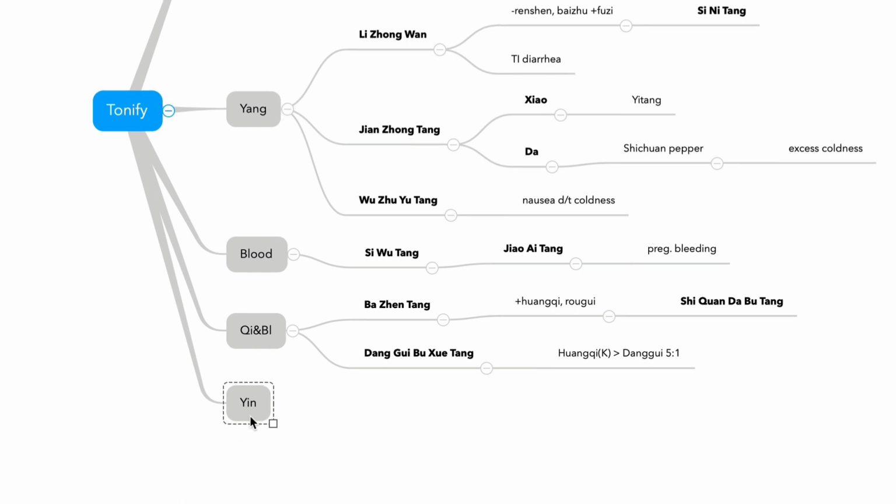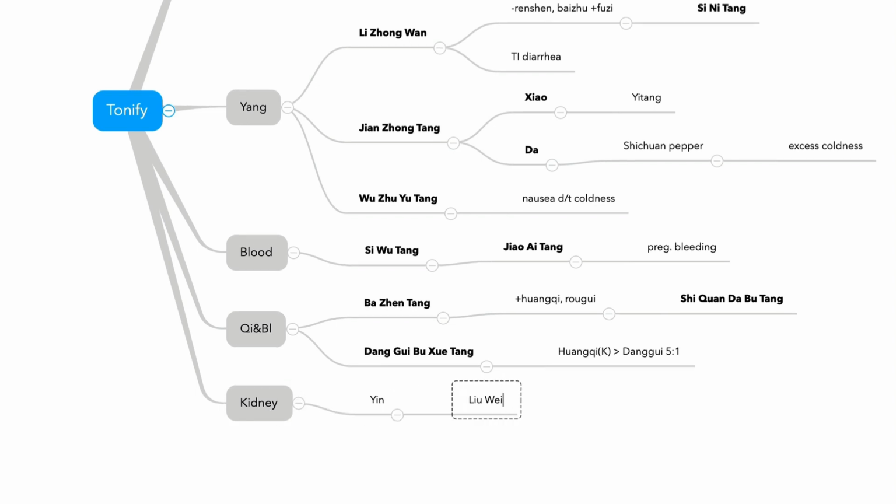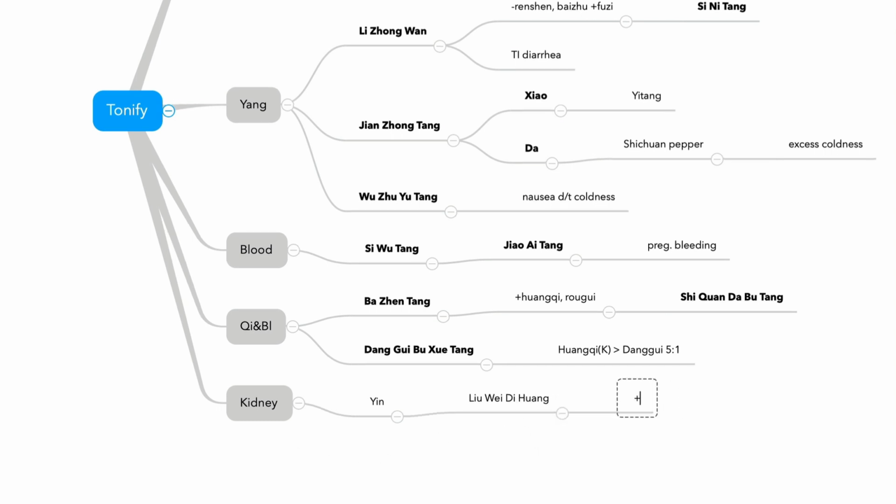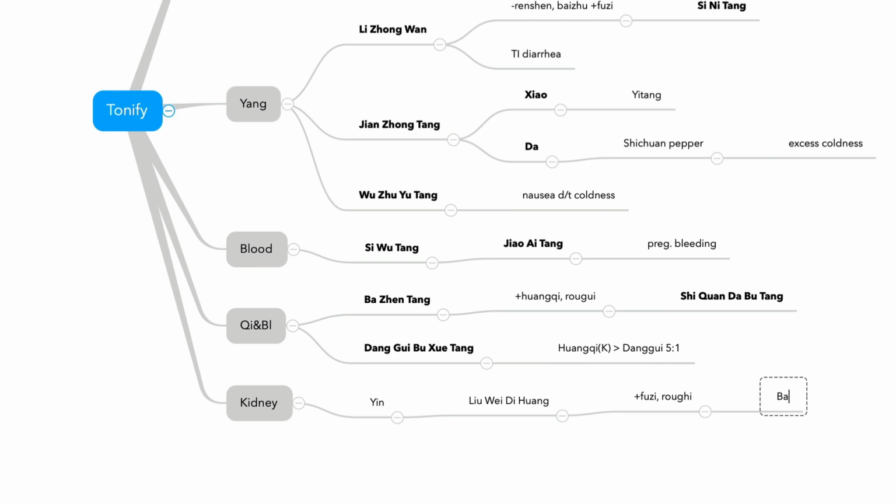And in yang and yin deficiency, this is kind of controversial, but think about it. Liu Wei Di Huang Wan and Ba Wei Di Huang Wan belong here. So yang deficiency and yin deficiency. But actually that is kidney deficiency, not yang deficiency. Think about it later. So kidney yin deficiency, Liu Wei Di Huang Wan. Liu Wei Di Huang Wan with Fuzi and Rougui is Ba Wei Di Huang Wan, or Shen Qi Wan.